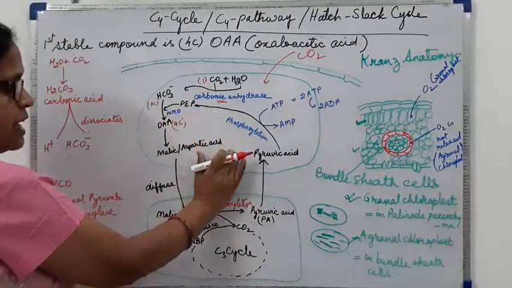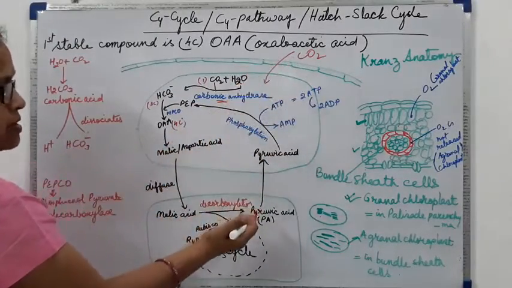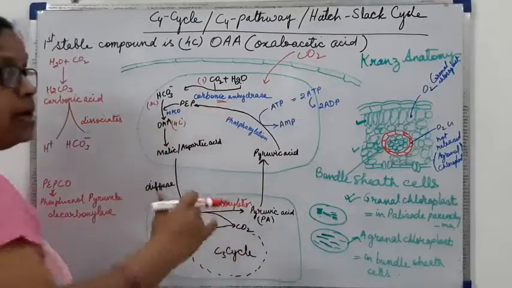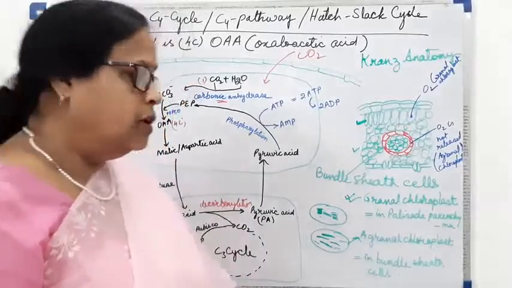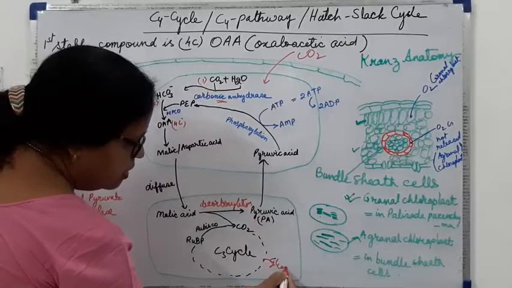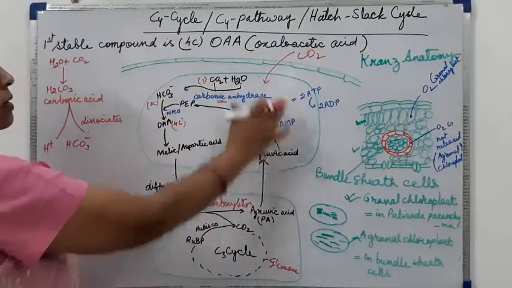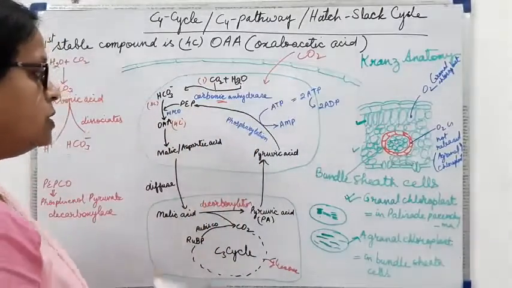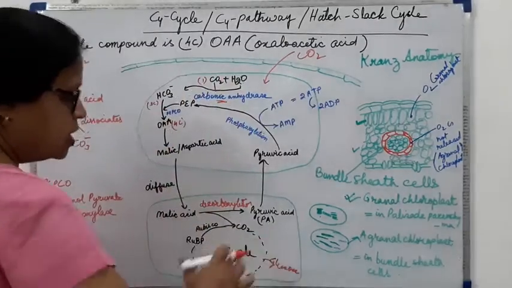In this mesophyll cell, there will be only the taking of carbon dioxide and it is incorporated into oxaloacetic acid, and then it is given to the bundle sheath cell where the use of carbon dioxide takes place for the synthesis of glucose. So here, with the C3 cycle, glucose will be synthesized in the bundle sheath cells, and in the mesophyll cell only the carbon dioxide will be taken from the atmosphere.